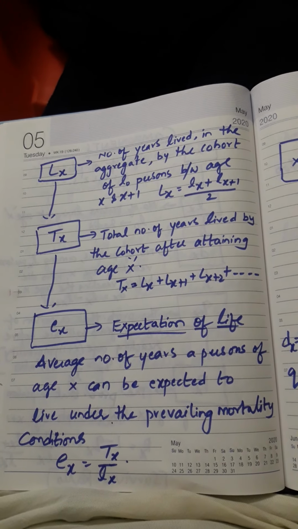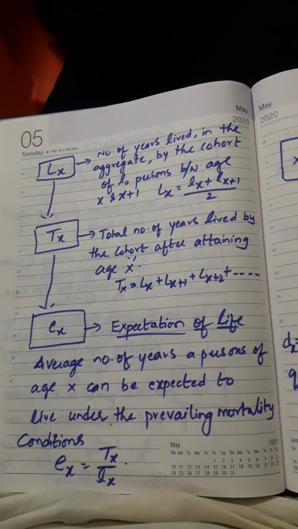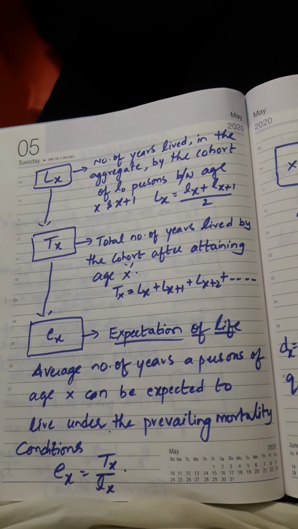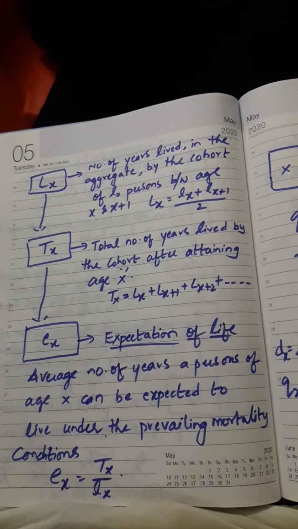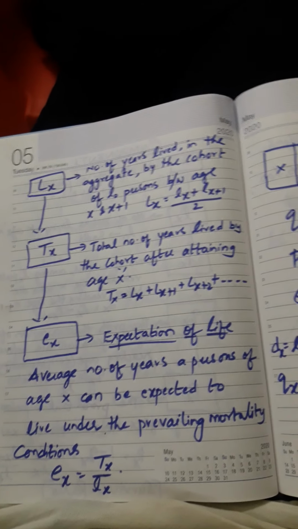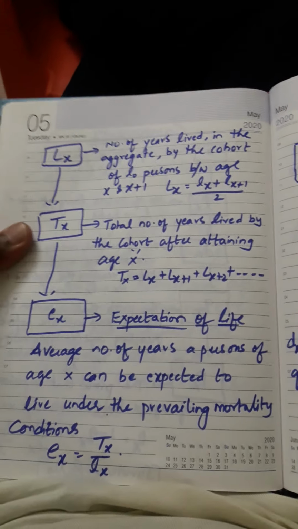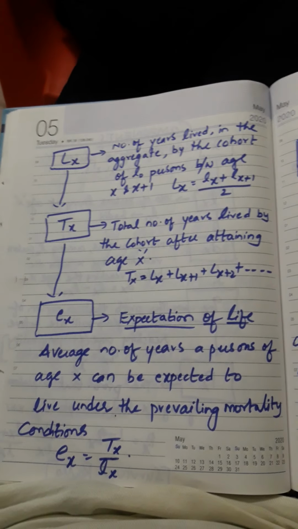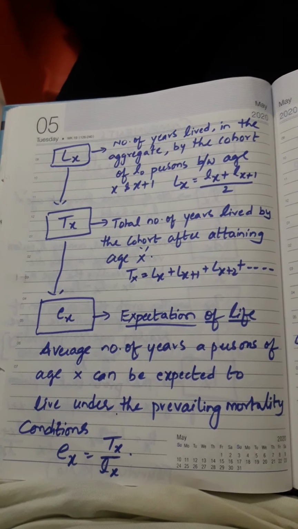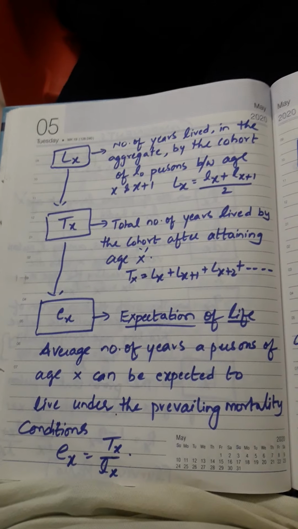Next qx and px: the probability of dying and the probability of surviving till reaching the next age. Before reaching the next year, we have seen both the survival as well as the mortality. qx is the mortality and px is the survival, remember. So that is one set, both probabilities, before reaching the age x and exactly reaching the age x plus 1.